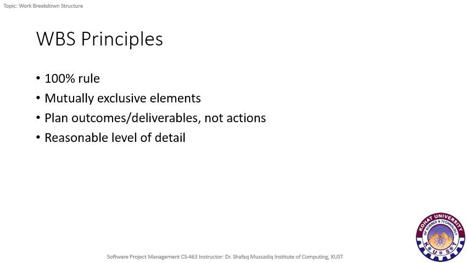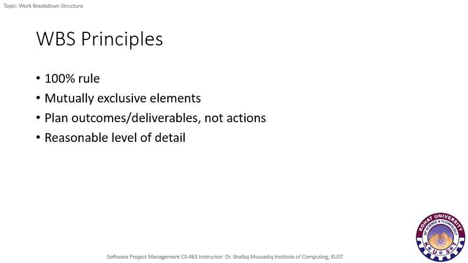Next is plan outcomes or deliverables, not actions. So while specifying the elements of work breakdown structure, we should specify the outcomes or deliverables of a project and not the actions that are required to complete that specific task or problem.